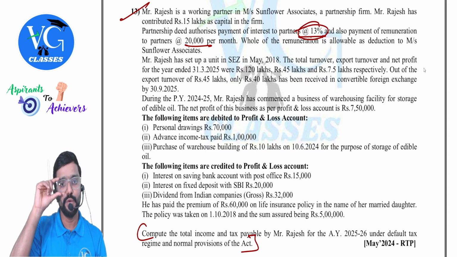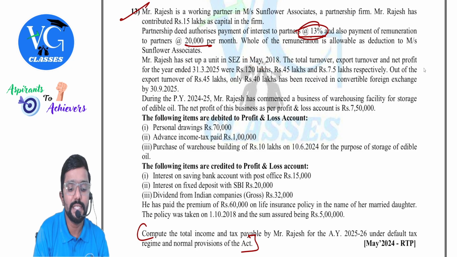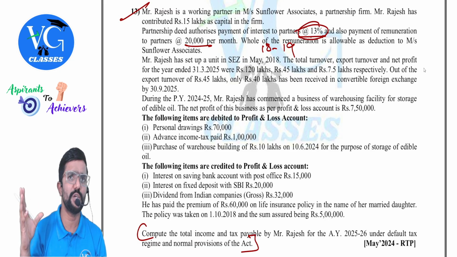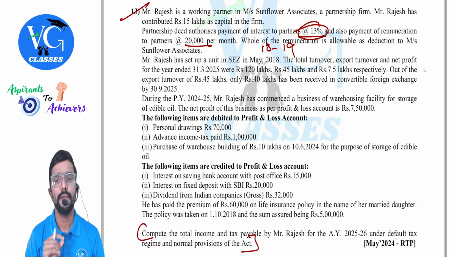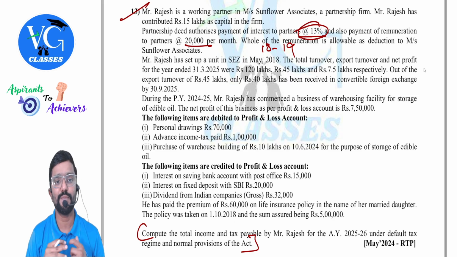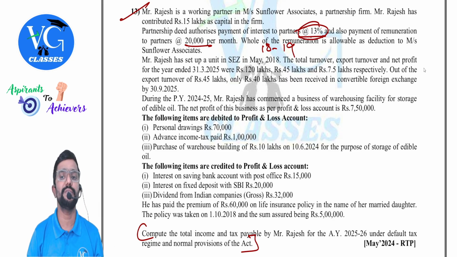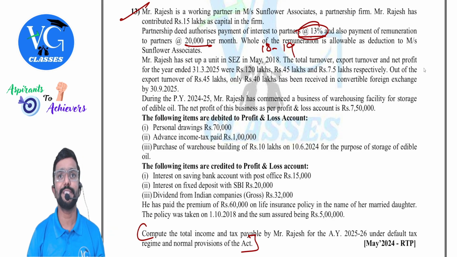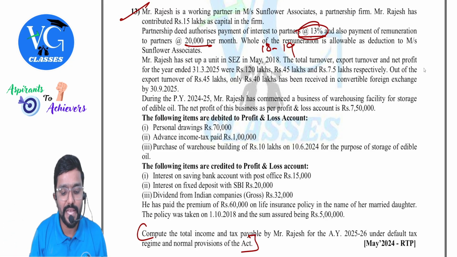Mr. Rajesh has set up a unit in SEZ in May 2018. That is in the financial year 18-19. Is he eligible for a deduction? Yes. He has set up before 31st March 2020, right? He is eligible. The total turnover, export turnover and net profit for the year ended 31st March 2025 were 120 lakhs, 45 lakhs and 7.5 lakhs respectively. Out of the export turnover 45 lakhs, only 40 lakhs has been received in convertible foreign exchange by 30th September 2025. So export turnover, should we take 45 or 40? 40. Whatever is received before 30th September. So how much is the eligible deduction?